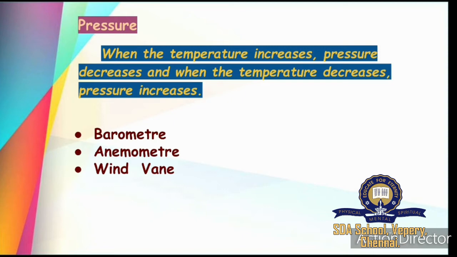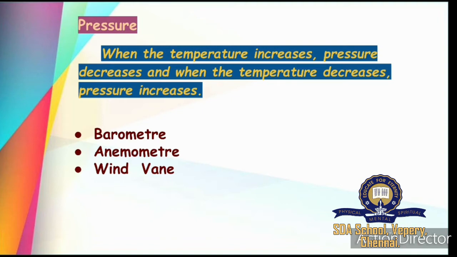Then we studied about solar radiation, and elements of climate. In that we studied about temperature. Then we studied about latitude and longitude. Latitudes are imaginary lines drawn horizontally on the earth's surface from west to east, and longitudes are imaginary lines drawn vertically on the earth's surface from north to south. Latitudes and longitudes help to locate a place correctly.